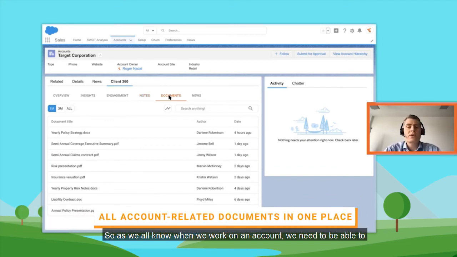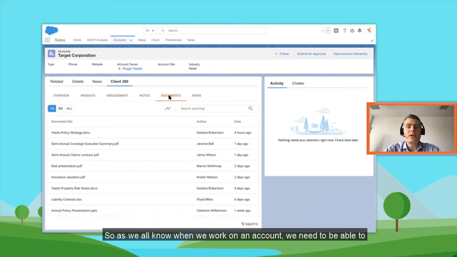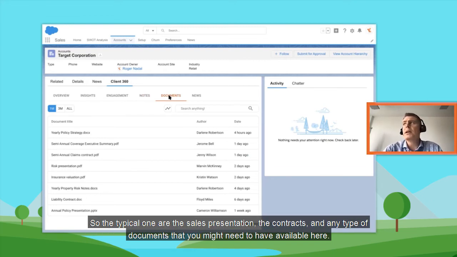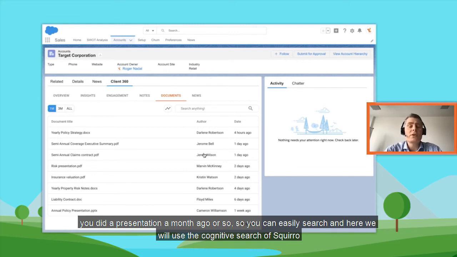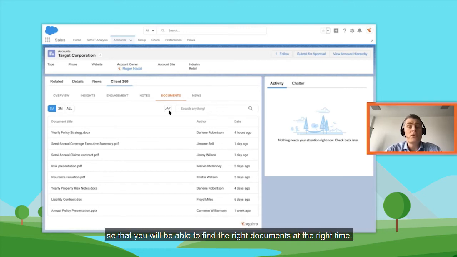And then finally here for the 360 view, I have all the documents that are consolidated for this account. So as we all know, when we work an account, we need to be able to have a holistic view about what's happening from the document perspective. So the typical ones are the sales presentations, the contracts, and any type of documents that you might need to have available here. We index all those documents so that if you need to search for documents, you remember like back then you did a presentation a month ago or so, you can easily search here, and here we will use the cognitive search of Squirro so that you will be able to find the right document at the right time.